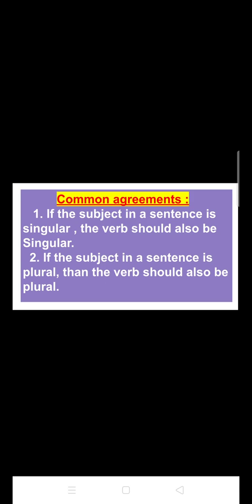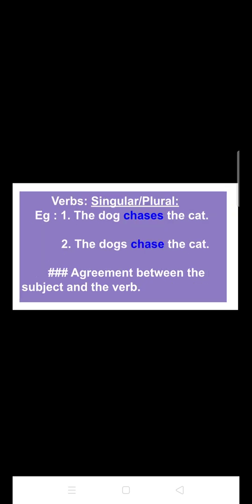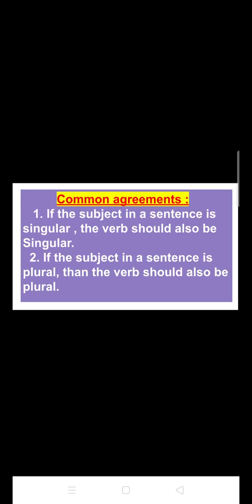So the first condition is, if the subject in a sentence is singular, the verb should also be singular. And you can perceive the idea from the example that I have mentioned earlier in number 1: the dog chases the cat. Here the subject dog was singular, that's why the verb chases also becomes singular. Now the second condition is, if the subject in a sentence is plural, then the verb should also be plural.